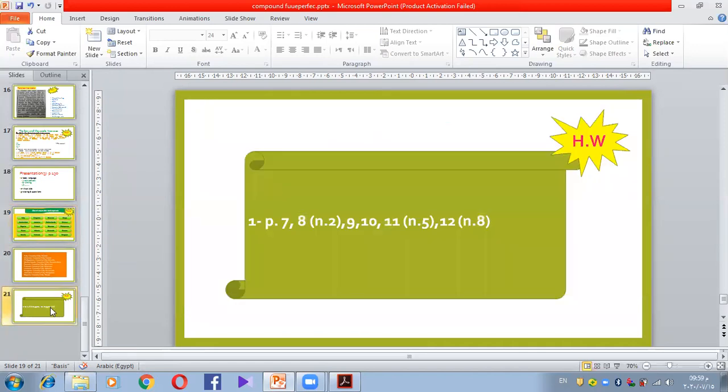The last thing that we are going to take today, the homework part, is page 7 to page 12. And it's in book 2, don't forget, or worksheet 2, okay?